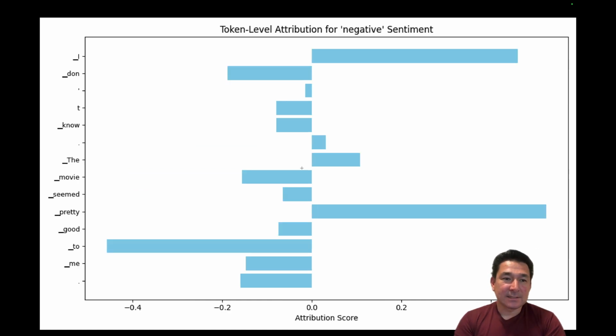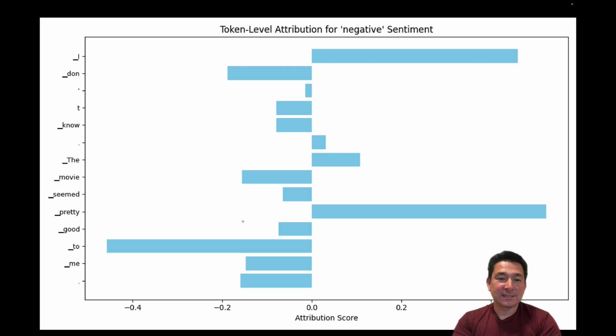So for the second sentence, the one that was incorrectly classified as negative, you can see, "I don't know, the movie seemed pretty good to me." The issue here is you have too many words which have a negative attribution score, and it was more skewed in that direction. So you can see here there are a number of words that might be incorrectly classified based on the data set that we're providing.